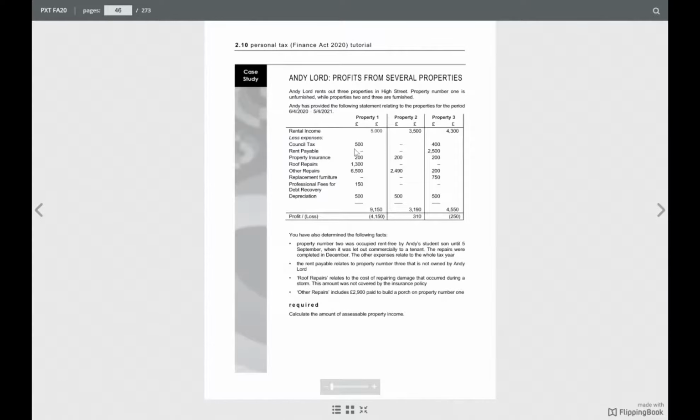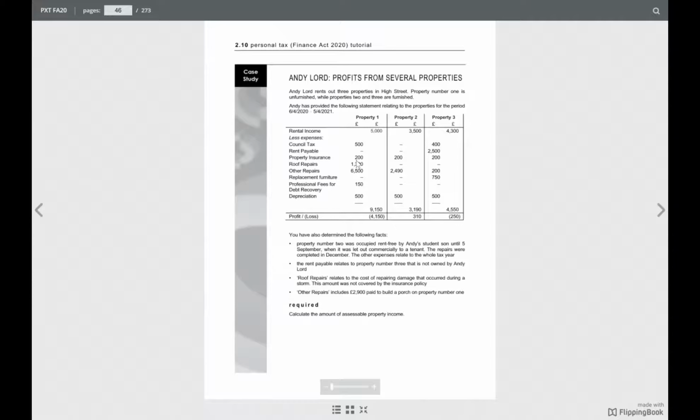Suppose the landlord is paying council tax, then it is allowed. If it is put in the question, it means the landlord is paying and it is included in the rent. Generally tenants pay, but if the question comes like that, it means the landlord is paying. So council tax will be an allowable expense. And then property insurance.